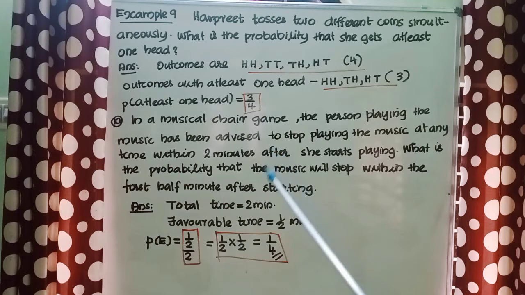So, here the total time given is 2 minutes, and the music will stop within the first half minute after starting, that is given. So, the favorable time is half a minute. Therefore, the probability is half divided by 2. That is equal to half into 1 by 2. That is equal to 1 by 4.